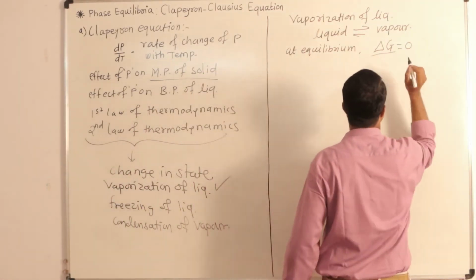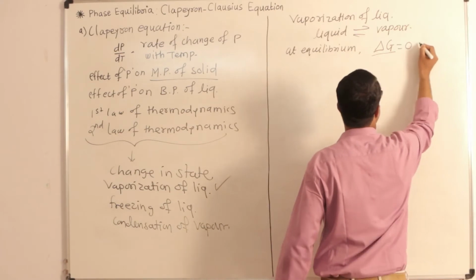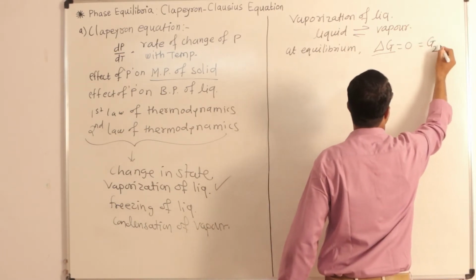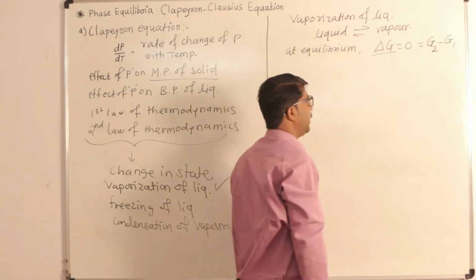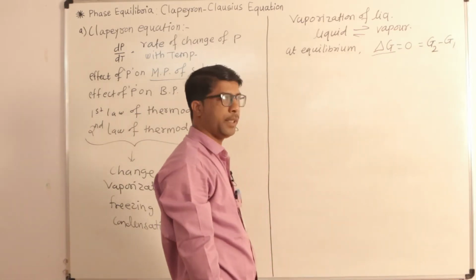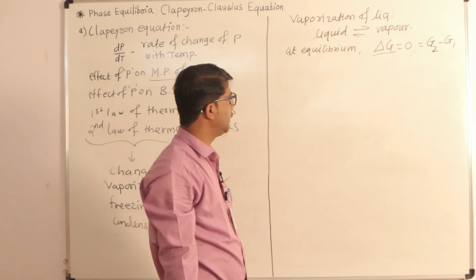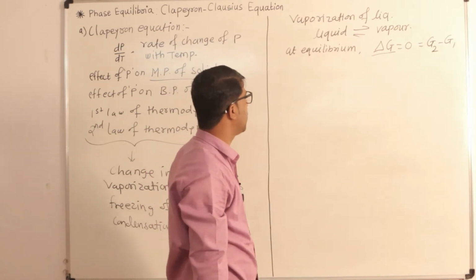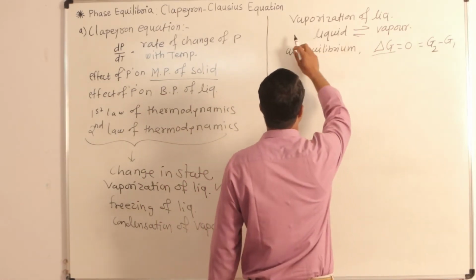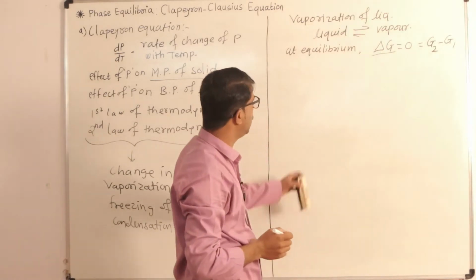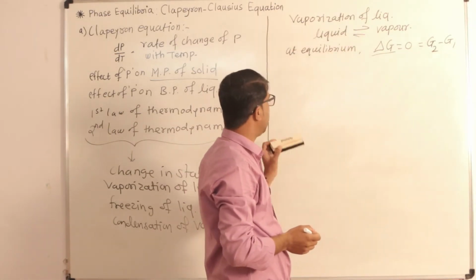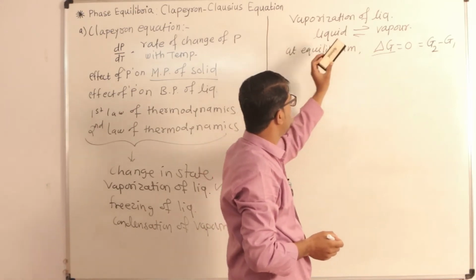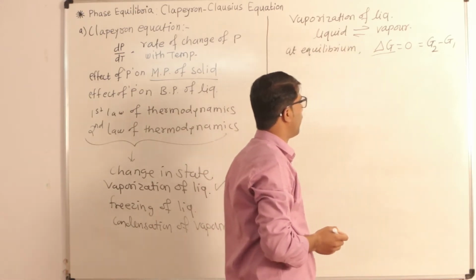What is meant by change in free energy? Change in free energy is nothing but the free energy of the final state minus the free energy of the initial state. We denote this by writing delta G. So in vaporization of liquid, these two phases are in equilibrium, and at this condition the change in free energy becomes 0.